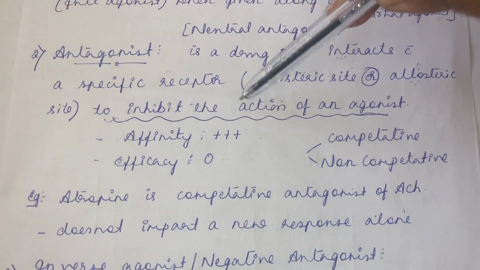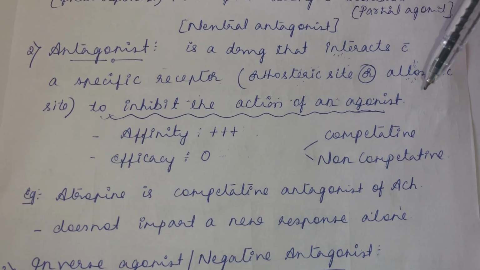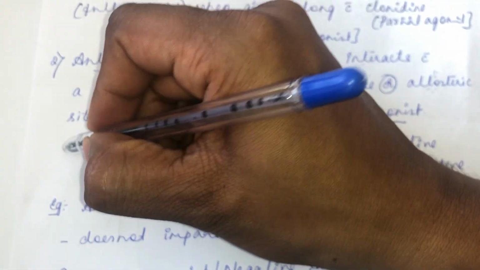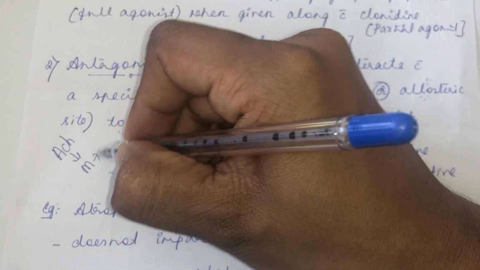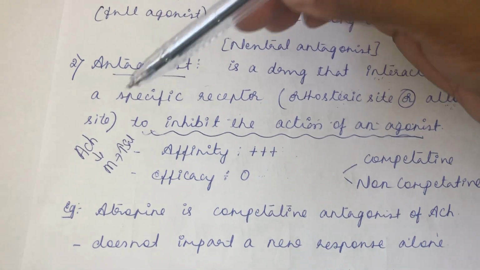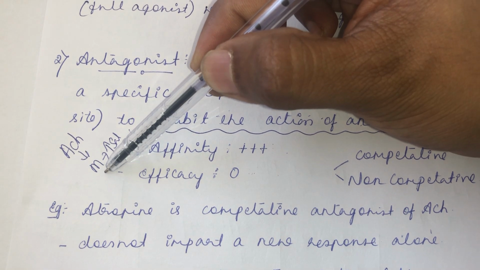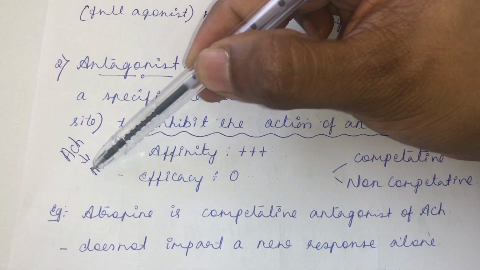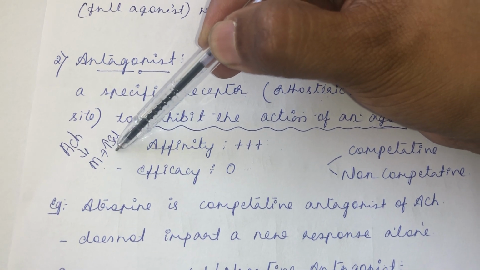It is just inhibiting the action of an agonist. See, for example, acetylcholine. Acetylcholine acts on the M receptor to increase salivation. Okay, so then you give atropine. Atropine will go and bind to the M receptor and inhibit the binding of acetylcholine to the M receptor, and then it will decrease the salivation.